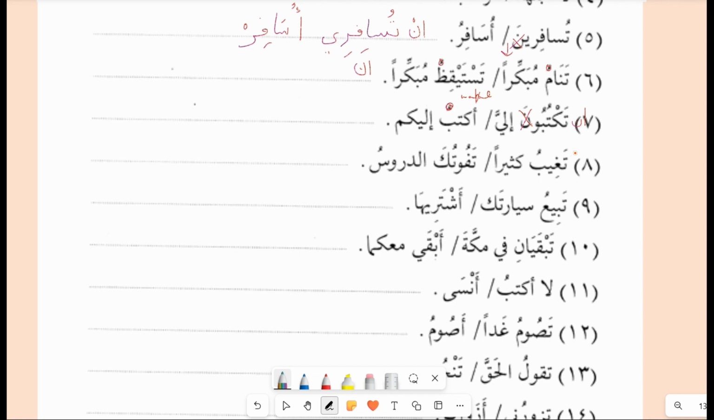تغيب كثيرا تفوتك الدروس. If you're using in, تغيب كثيرا تفوتك الدروس. So this is tafutka, and what you have to do in tafutka is delete the waw. In tafutka durus. تبيع سيارتك, tabi'u سيارتك, so in tabi' سيارتك, ashtariha.